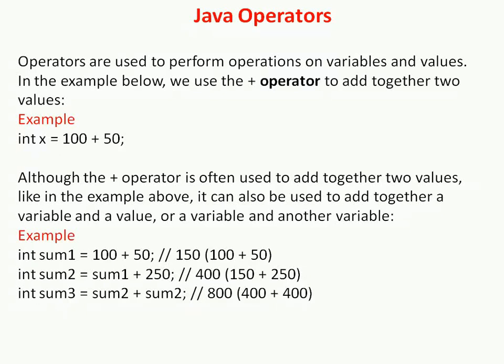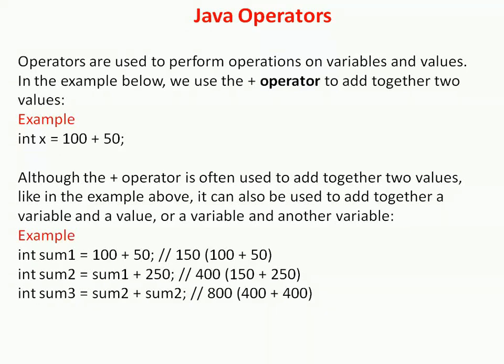Although the plus operator is often used to add together two values, like in the example above, it can also be used to add together a variable and a value, or a variable and another variable. So for example, int sum1, in the first line we do the addition of two numbers. In the second line, in sum2 we store the result of the variable sum1 plus the value 250.